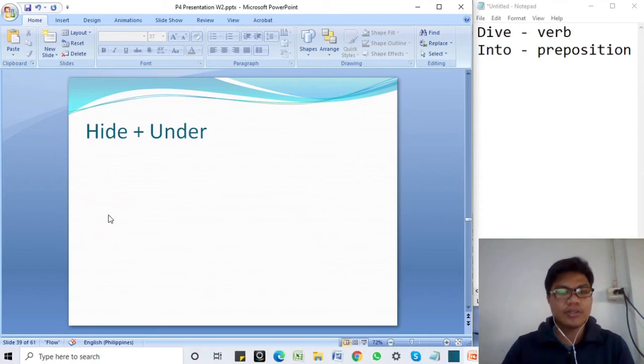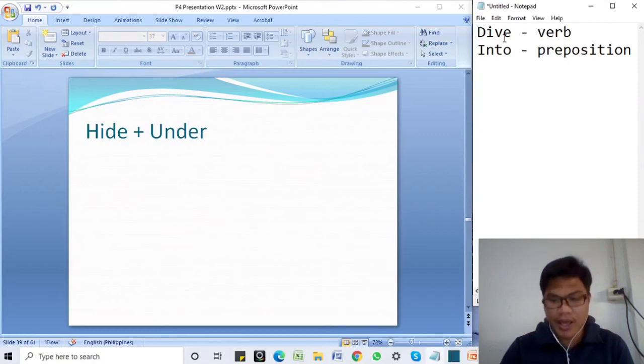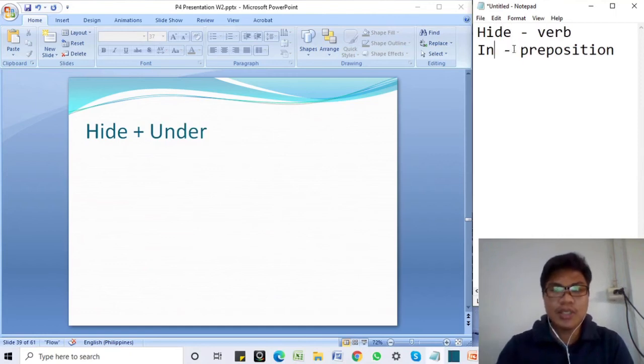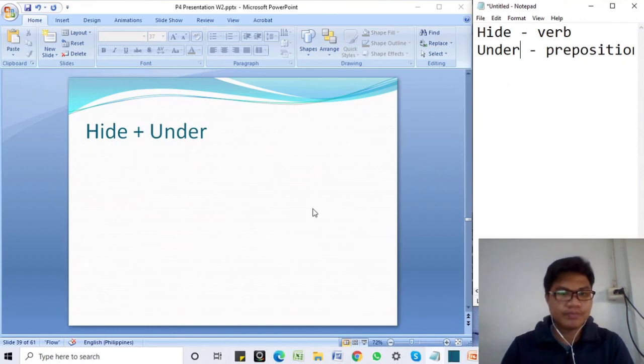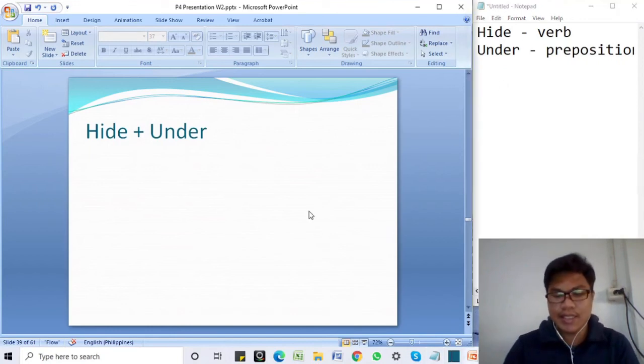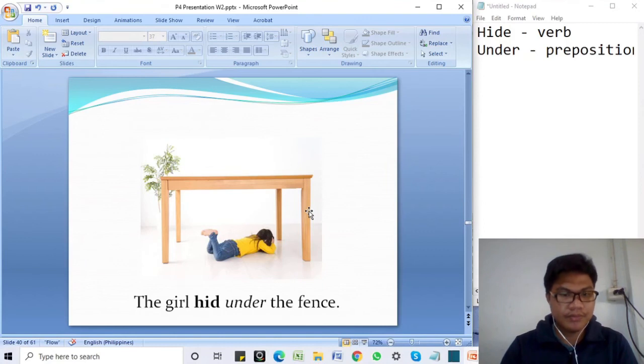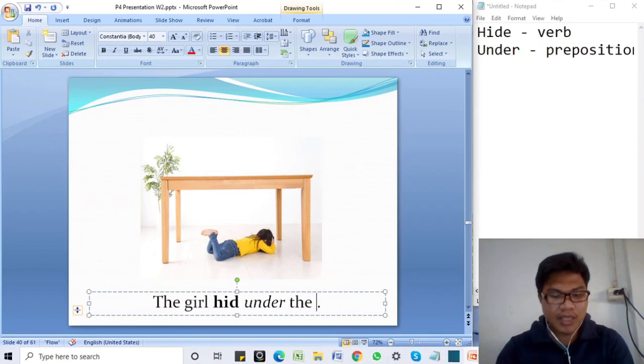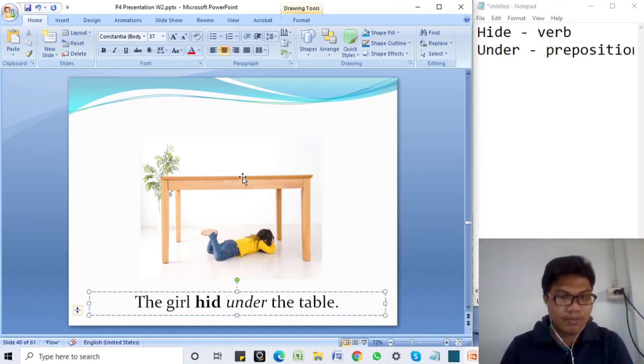Hide and under. The verb here is hide. And the preposition here is what? Under. That's right. Now let's use it in a sentence. The girl, this is the girl, hid under the table. Now, it should be under the table because this is a table.